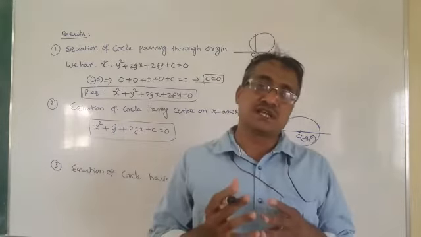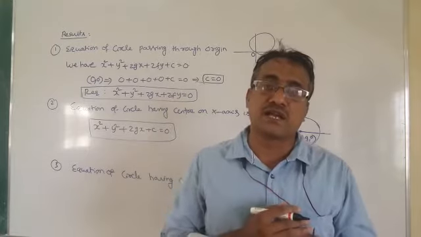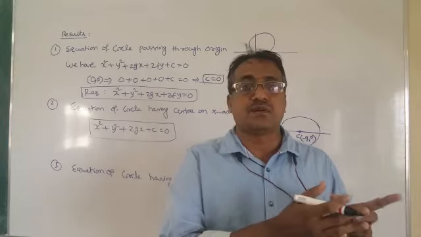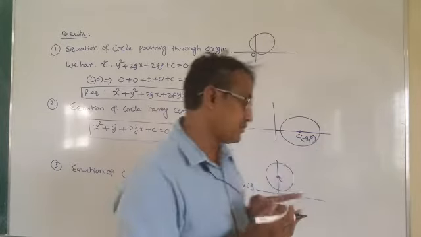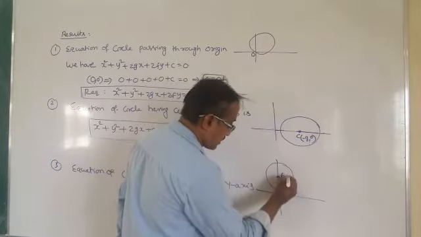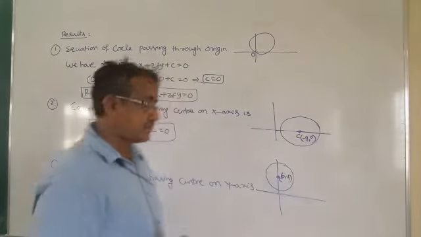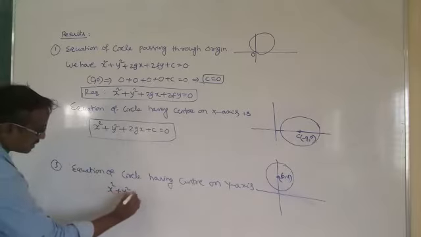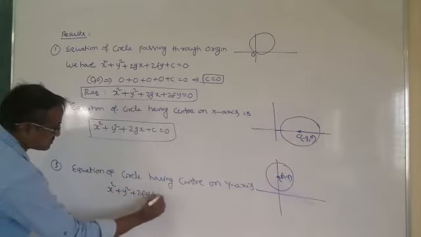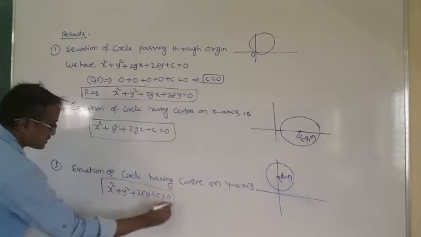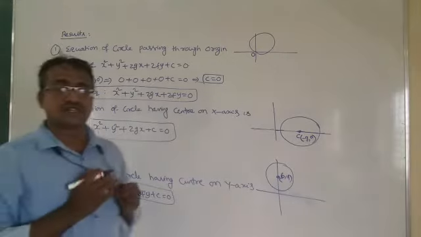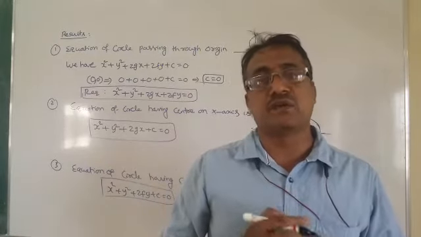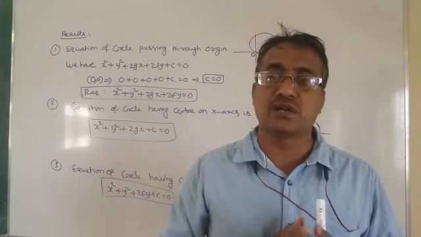Now think about the circle having center on the y-axis. Center on the y-axis means its x-coordinate is 0. So the center will be 0 comma minus f. That means the equation of the circle having center on the y-axis is x square plus y square plus 2fy plus c is equal to 0. That is the required circle having center on the y-axis. These are very, very important concepts.